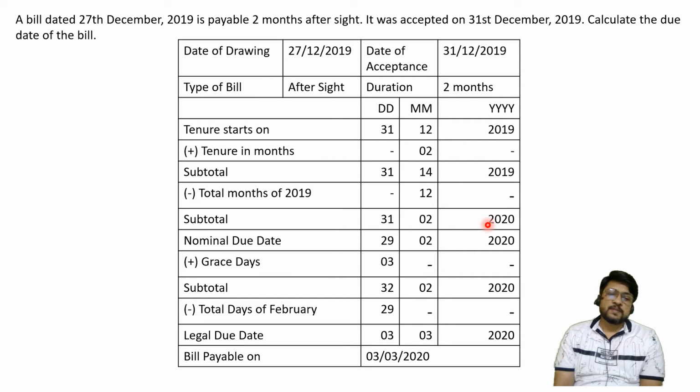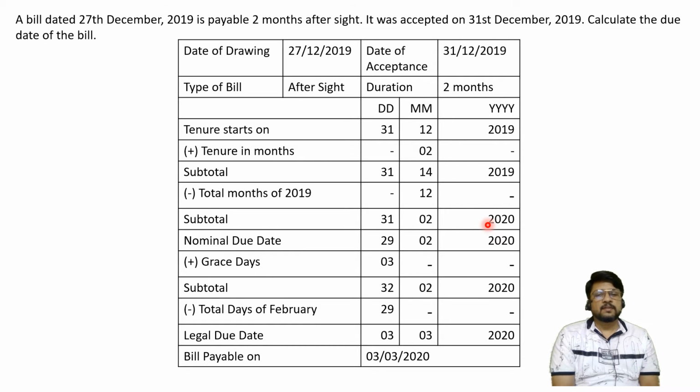But for February we will specify, sorry sir, I can give you 31 days. My maximum number of days is only 29. So I'll consider 29 as my nominal due date. Now some students may say, sir, you should give 2 days extra because you wanted 31 days. We never wanted days here, we always wanted months here. Since the months are required to be considered, that's why I'm not saying let me go to 2nd March. I'm accepting that February can give me only 29 days, so I'm stopping at 29 days.